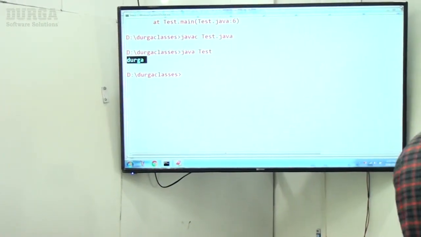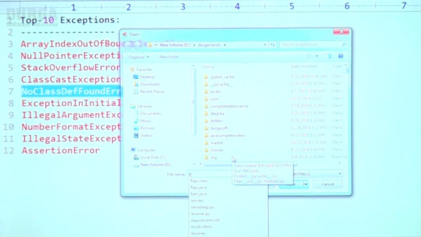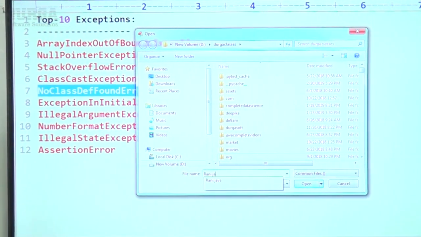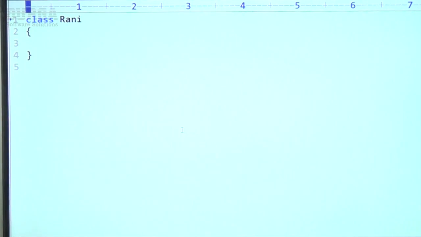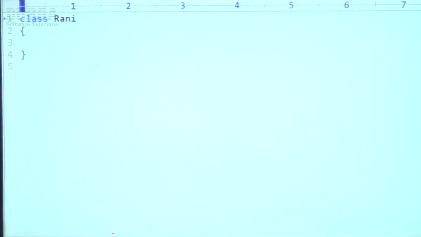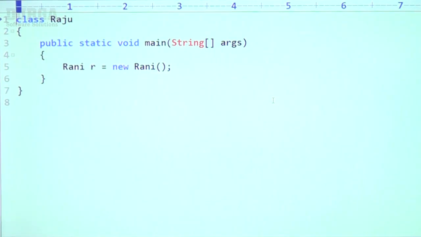Let me open Rani.java. Very simple: class Rani, curly braces open and close. Sir, what is the name of this file? Rani.java. Similarly, let me open the Raju.java file. Class Raju, public static void main, Rani r = new Rani().